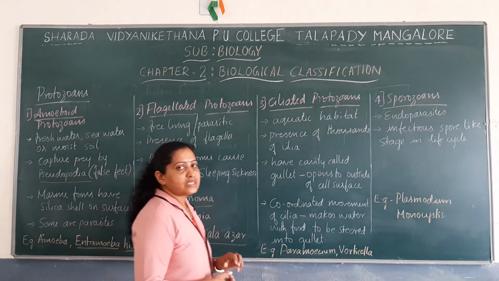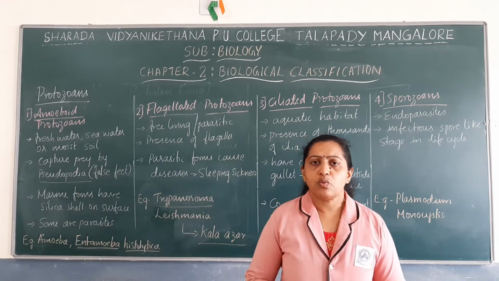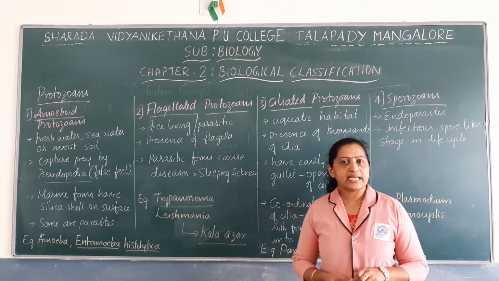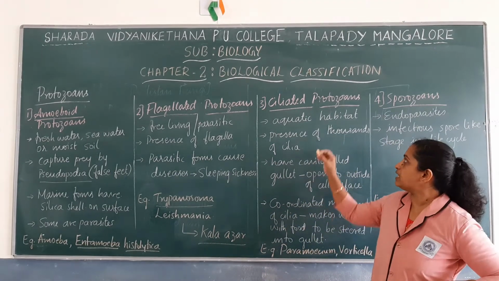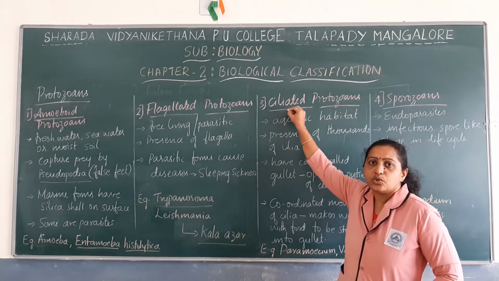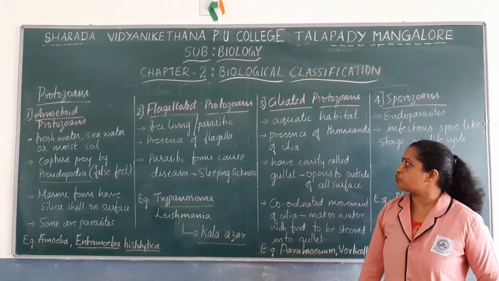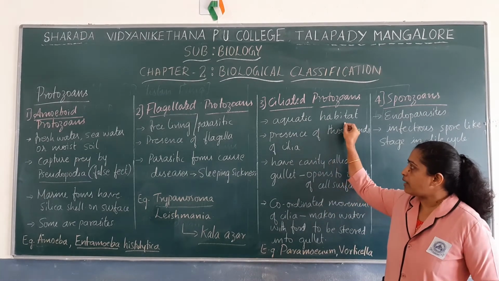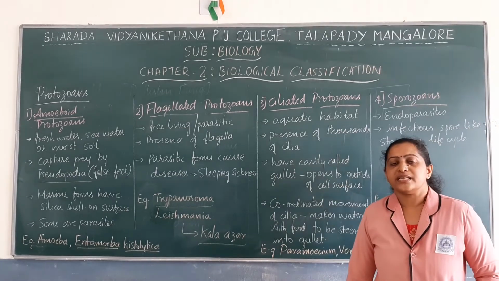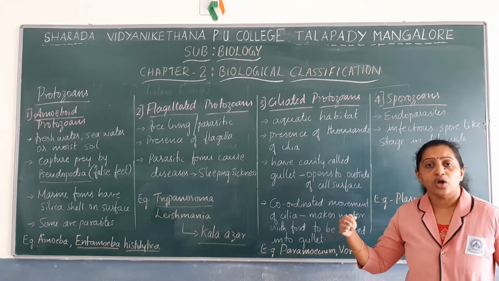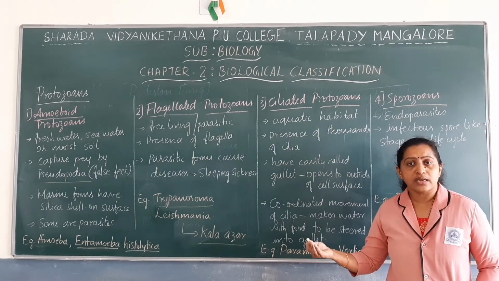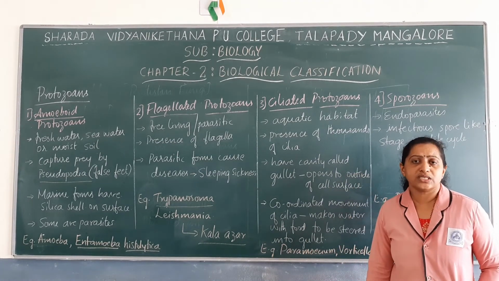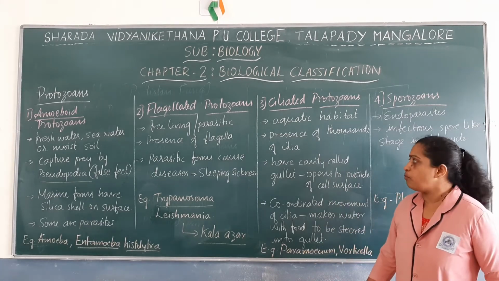So next we move on to ciliated protozoa. What type of locomotory organs do these ciliated protozoans have? Ciliated protozoans have cilia, so they are grouped as ciliated protozoans. They are mainly found in aquatic habitats, and they have not only one or two cilia, they have got thousands of cilia found around their body.